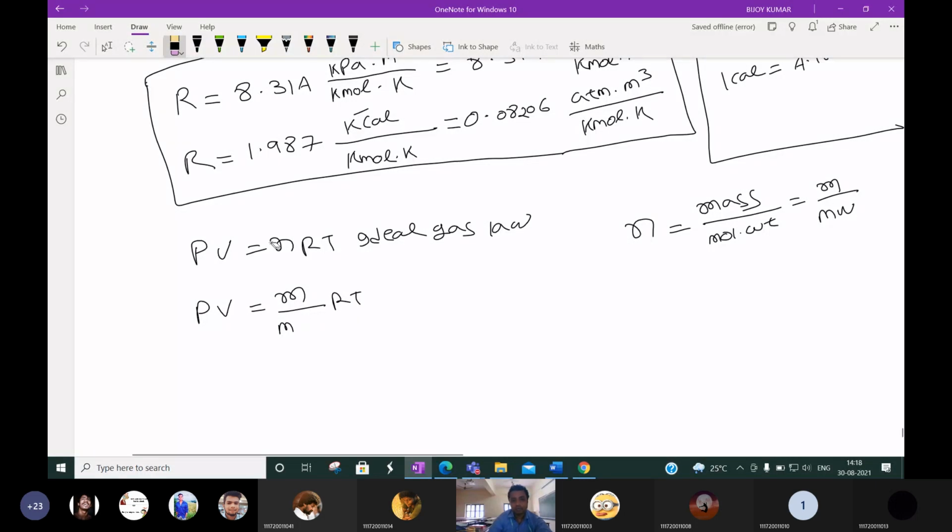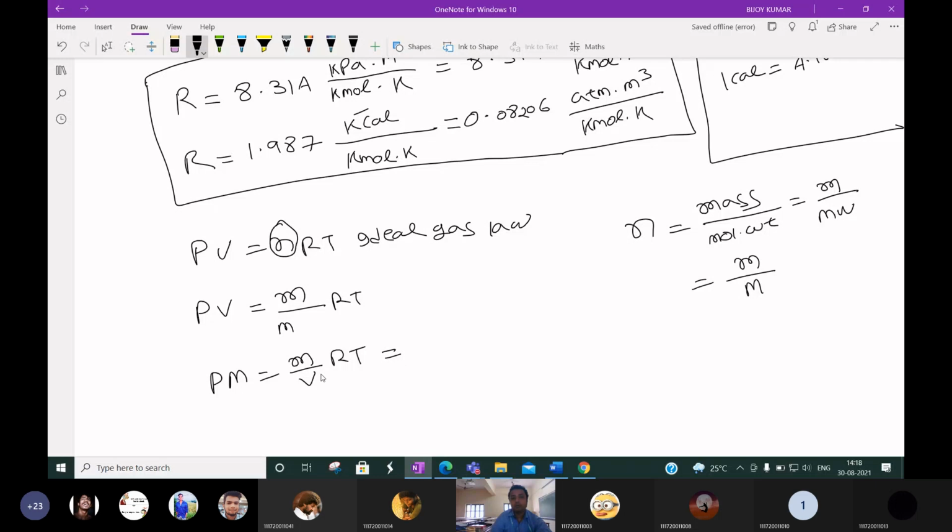Or we can say PM, I took this m this side and replaced it, I just interchanged the position of V and M, equals RT.